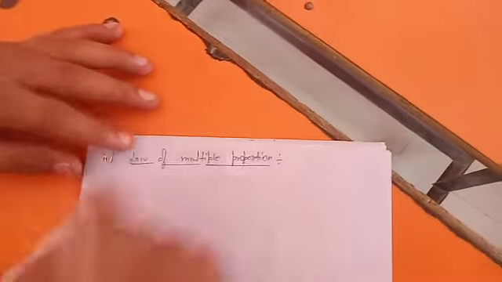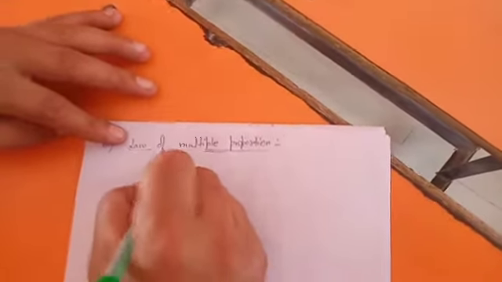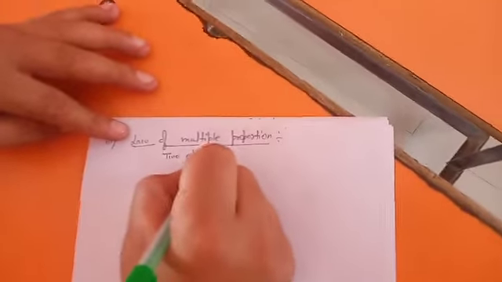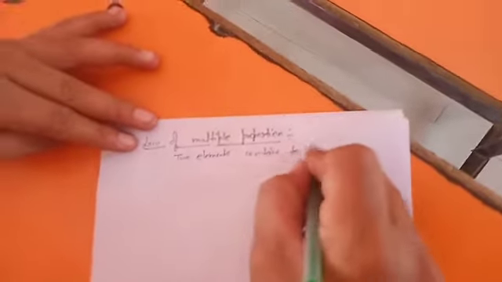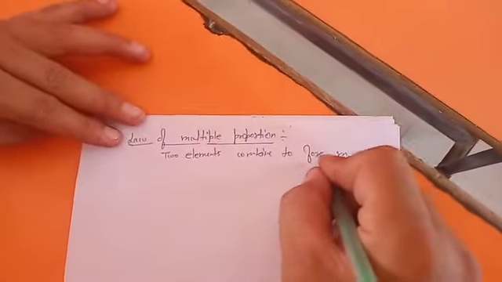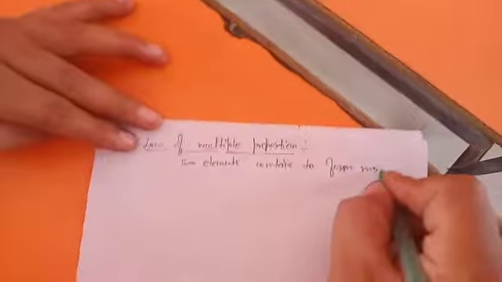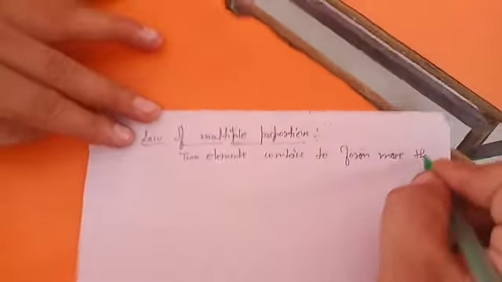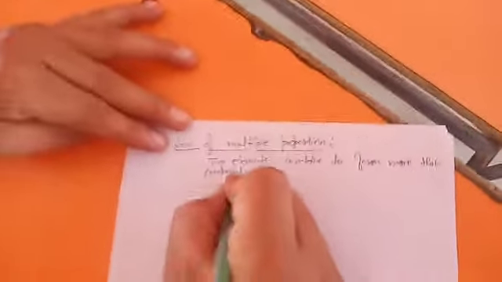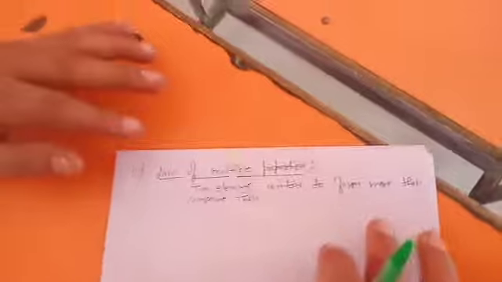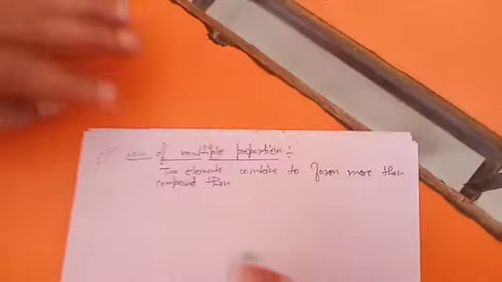It is saying that if two elements, any two elements, combine to form more than one compound, then the mass of the elements combines differently.